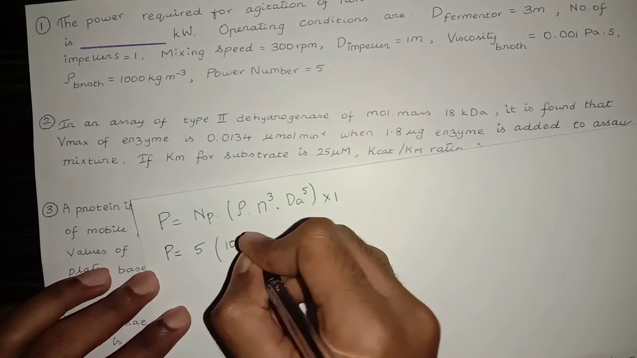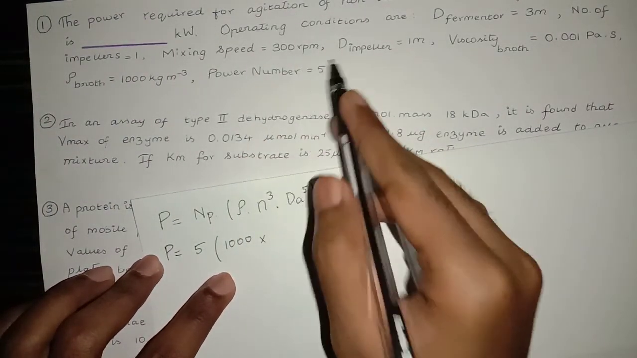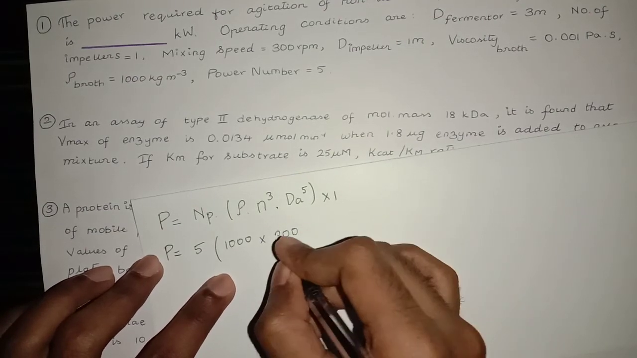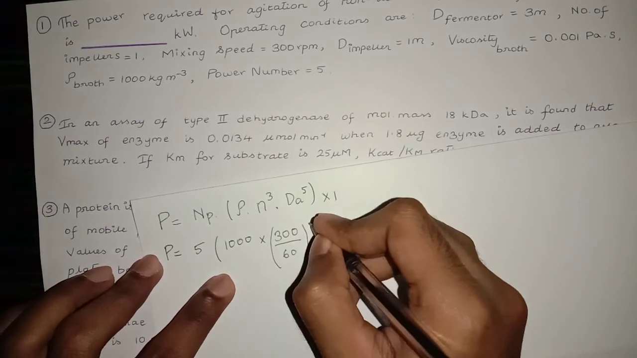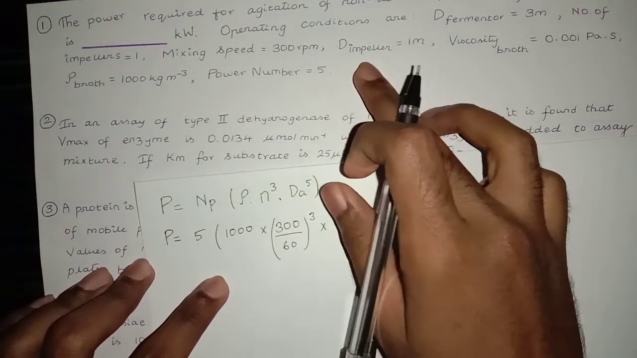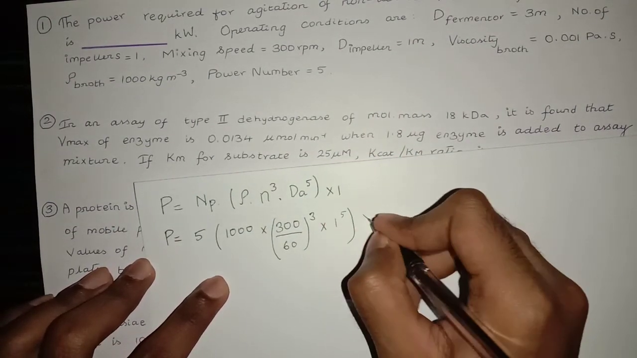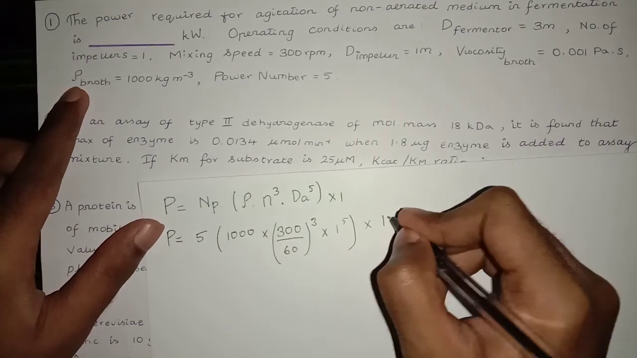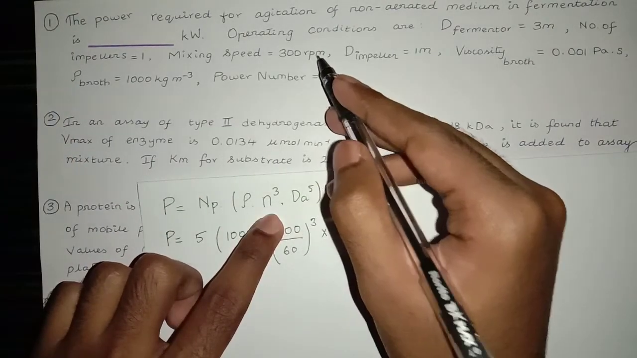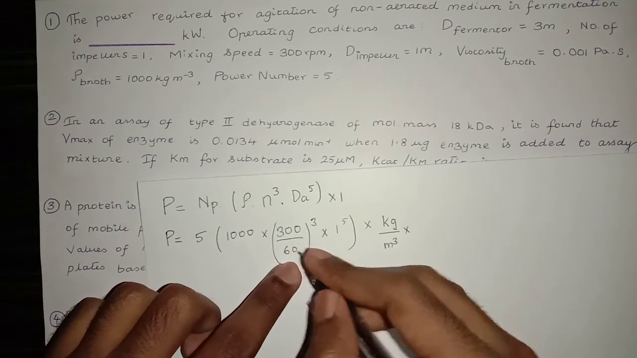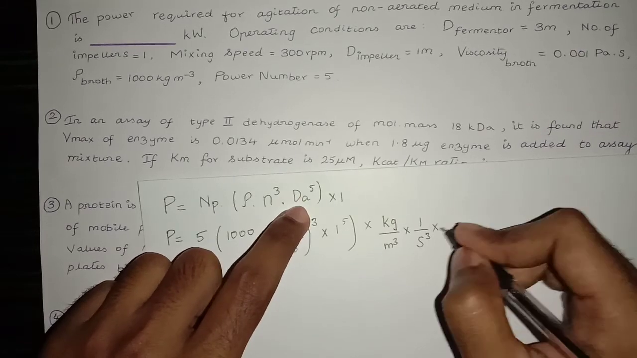kg over meter cube, times mixing speed 300 rpm. So 300 over 60 rotation per second, which has a unit 1 over s. The diameter of the agitator or the impeller is 1 meter. So 1 raised to the power 5. And the units, density kg over meter cube, and the mixing speed is 1 over minute, or since we converted minute to second, so 1 over s raised to the power 3 times meter power 5.